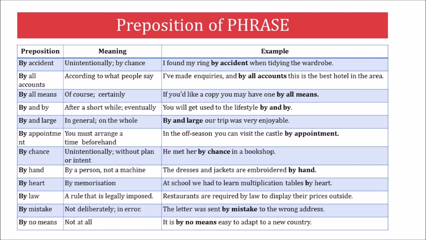Then, by all accounts, that means according to what people say. In the same way, we can take the third example, by all means. That means of course or certainly. For example, if you would like a copy, you may have one by all means. Then comes by and by. The meaning of this particular preposition is after a short while or eventually.